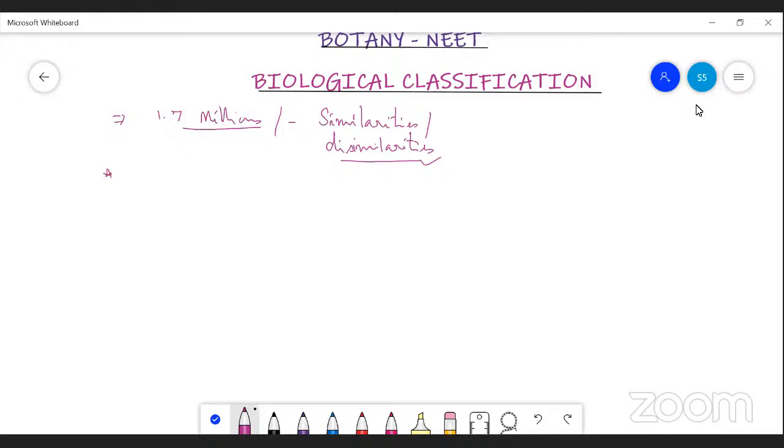The scientific approach of classification was first attempted by Aristotle. Aristotle was called the father of biology as well as the father of zoology. He is the first person to make an effort to classify living organisms on a scientific basis. So he divided the whole living world into two: one is plants, the other is animals.